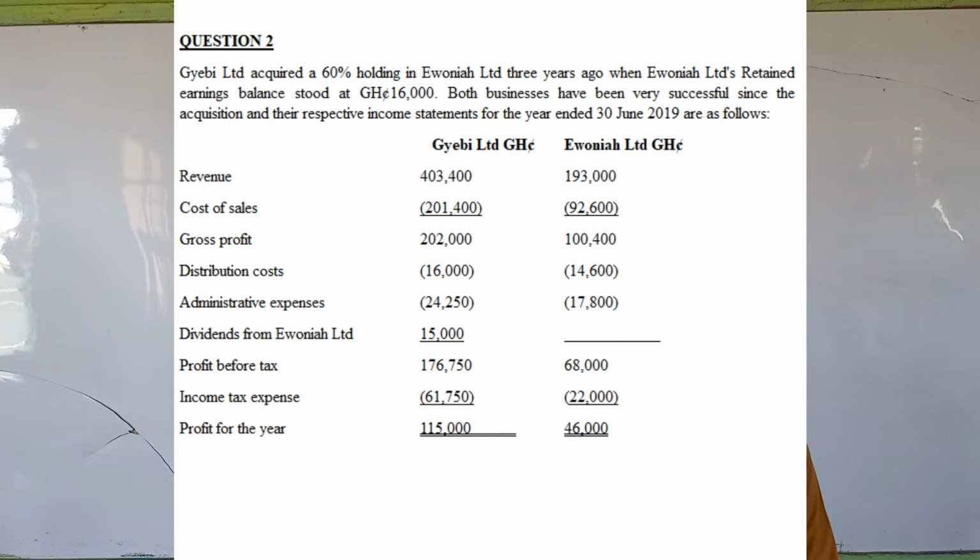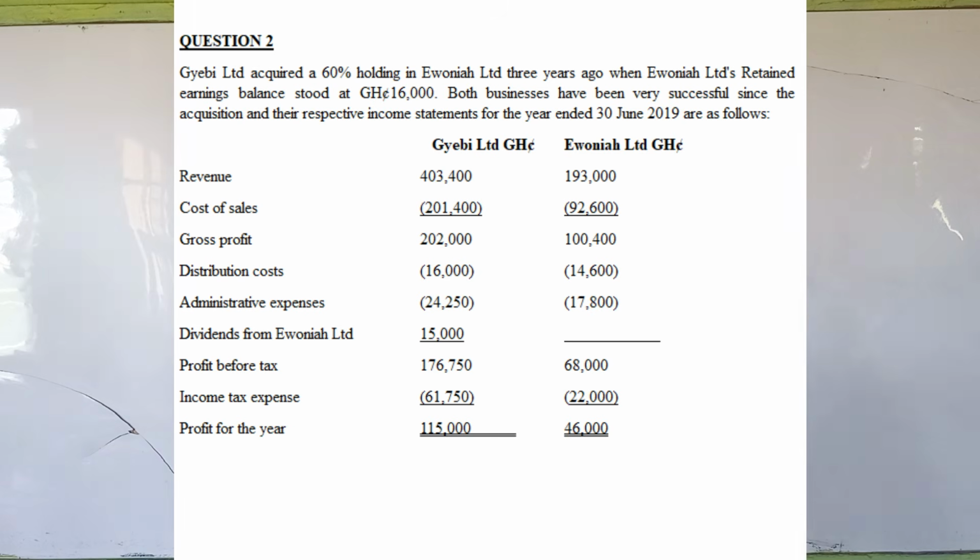So we have the statement of profit or loss for both JB and Ewonia. Revenue 403,400, 193,000. We have cost of sales 201,400 against 92,600. And then their respective gross profits, as you can see, 202,000 Ghana cedis and 100,400 Ghana cedis. Then there is distribution costs for both, administrative expenses for both. Then there is dividend from Ewonia, which is 15,000 Ghana cedis.